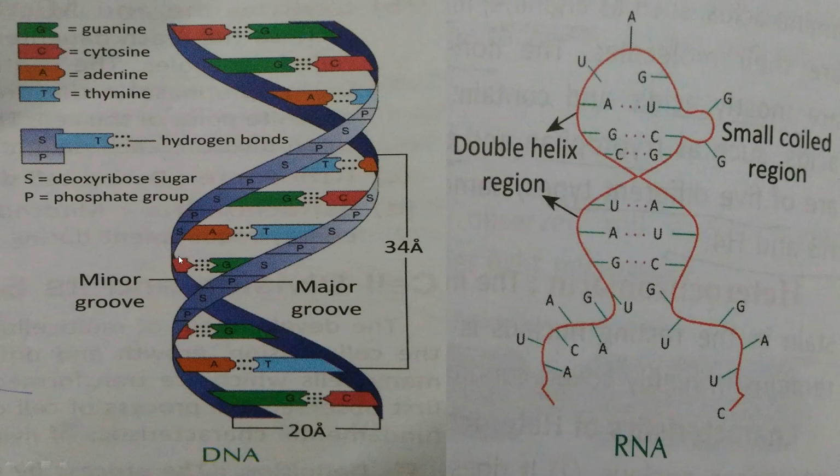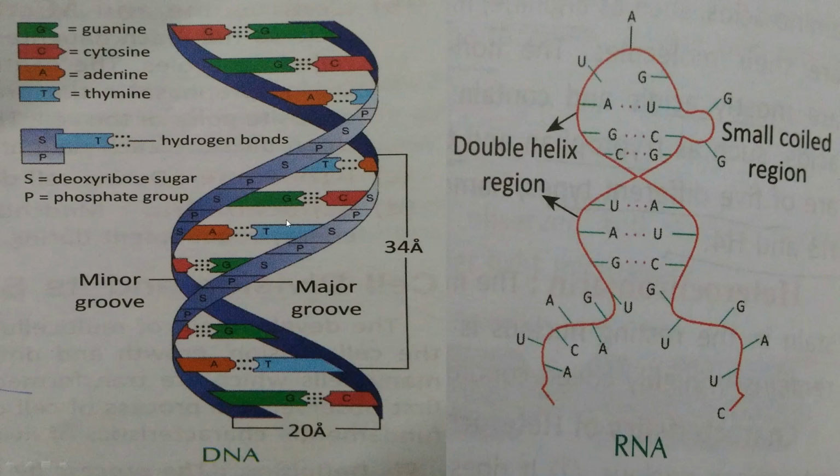So the backbone of the DNA is made up of the sugar phosphate backbone, right? And the staircases, what happens in the staircases? They are formed of base pairing. The complementary base pairing is happening which forms the ladder. That means the stairs are made up of nitrogenous bases. And the type of bond between guanine and cytosine or thymine and adenine is the hydrogen bond.